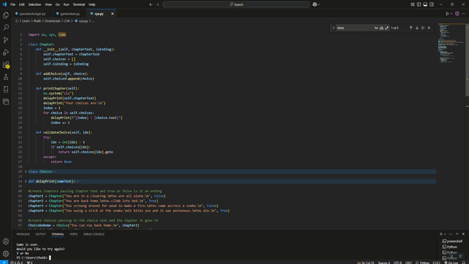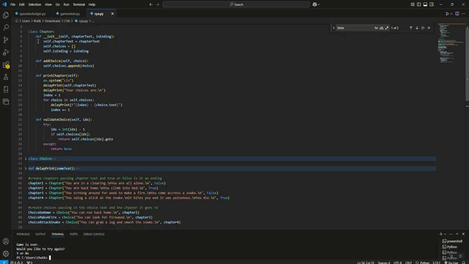All we have to do is pass in self, and pass in a choice. Just under here, self.choices.append, and then in parentheses choice. Basically what we're saying is every time we call add choice, whatever choice is passed in is going to go up here into the choices for that chapter. And the self, in case you're not familiar with Python, is how it knows which chapter, which object, we're dealing with.